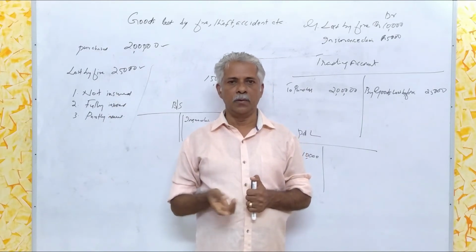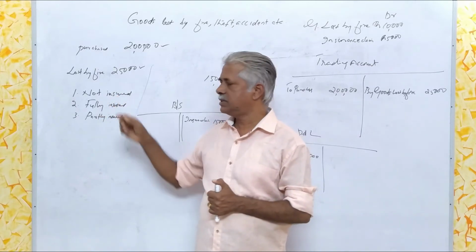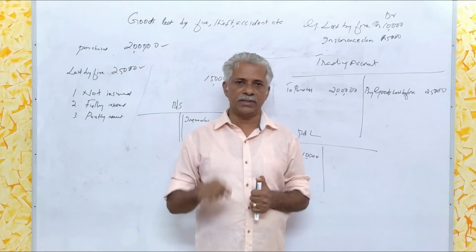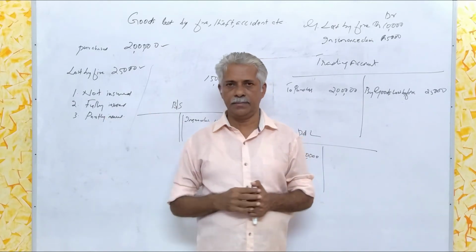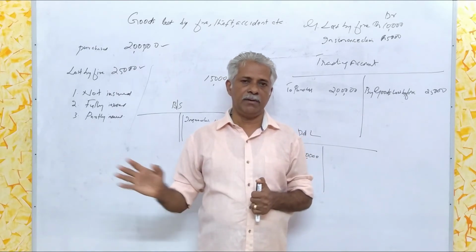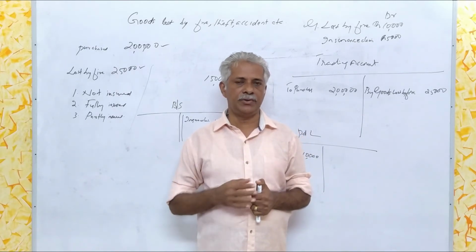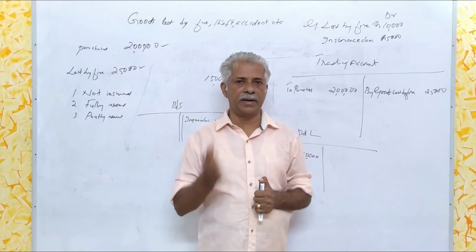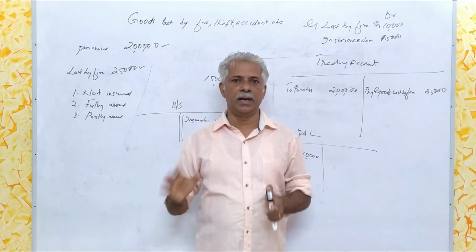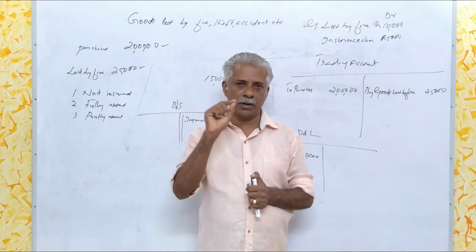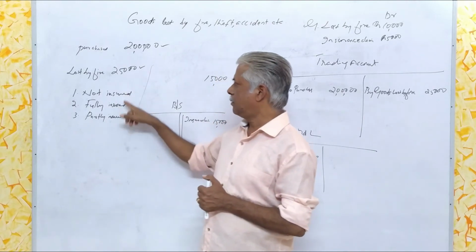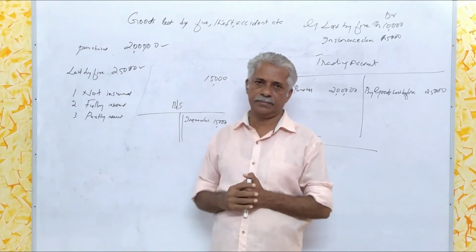They are: the goods lost were not insured, the goods lost were fully insured, the goods lost were partly insured. In all these three cases, irrespective of the nature of insurance, we have to credit the total loss in the trading account. That means the total loss must be credited in the trading account in all these three situations.